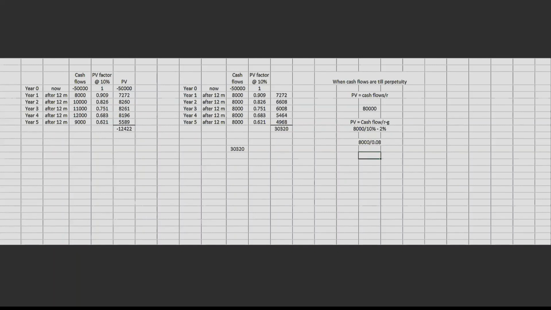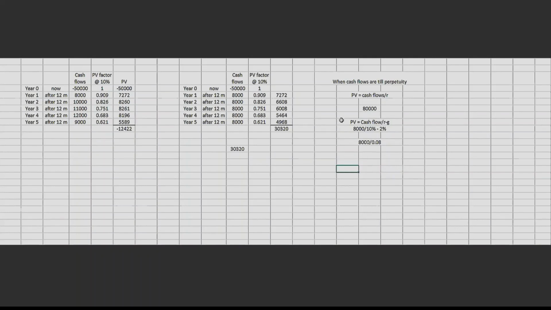So 8,000 divided by 0.08. That will be the present value of such an investment which is growing in return also. When the returns are stagnant, you simply use whatever is the return or cash flows divided by R, your rate of return. But if your return is also growing, you take the cash flows, but you divide by R minus G. This is what you take.